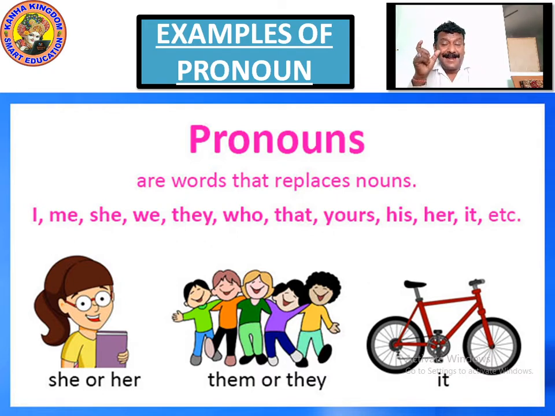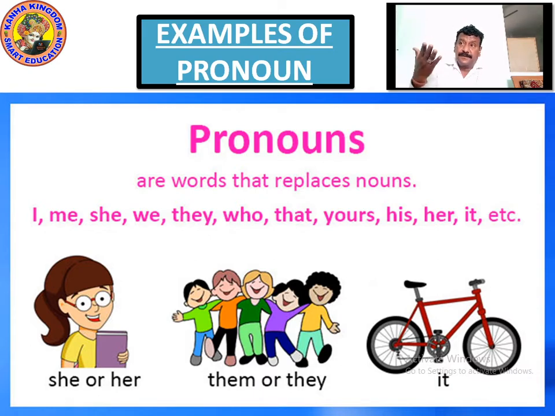That is a pronoun used in the place of a certain time or place, at that place, at that time. When you use that, it's a pronoun used instead of the time or place.